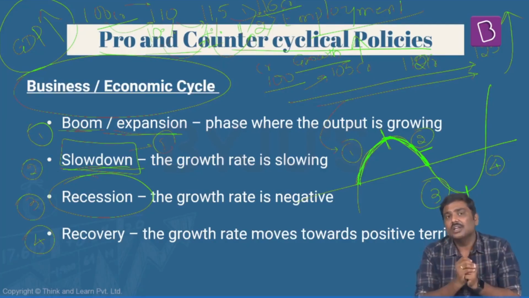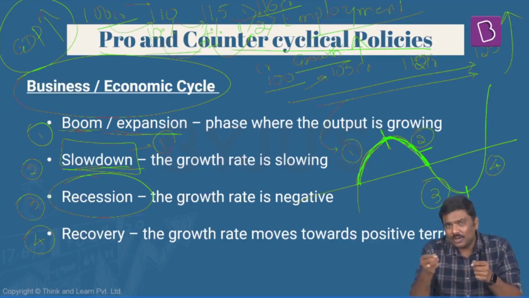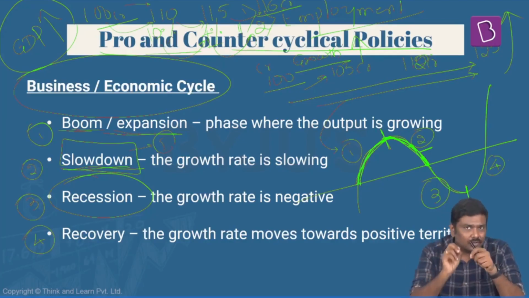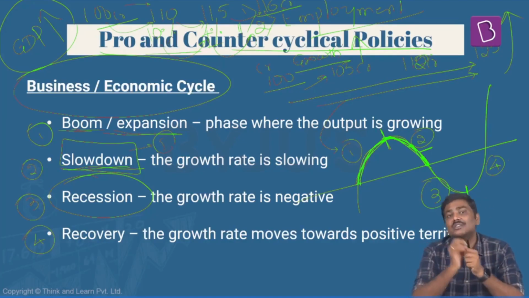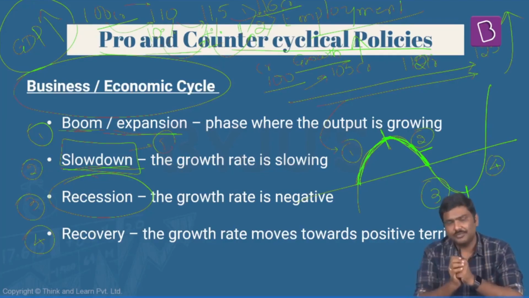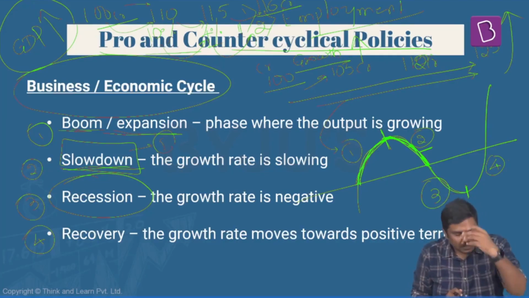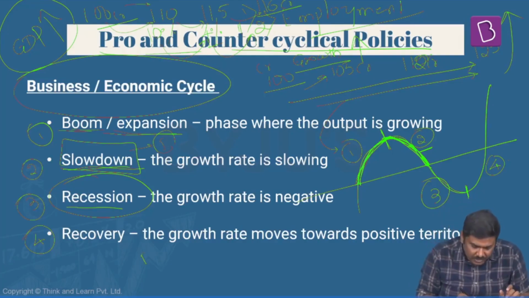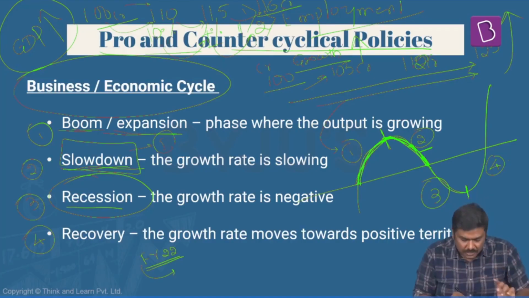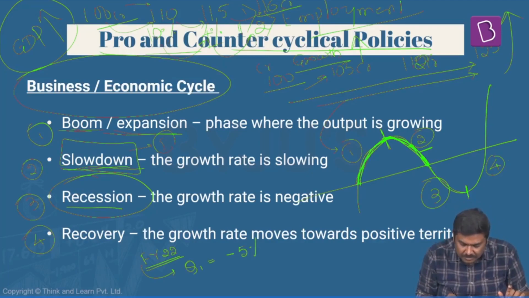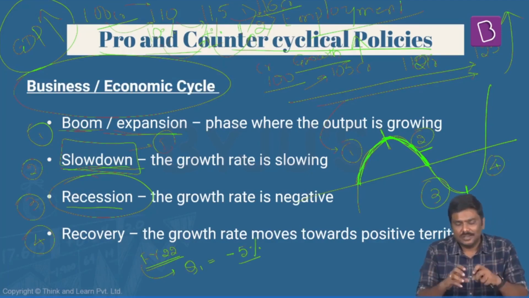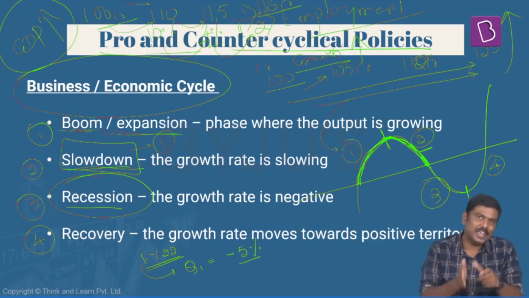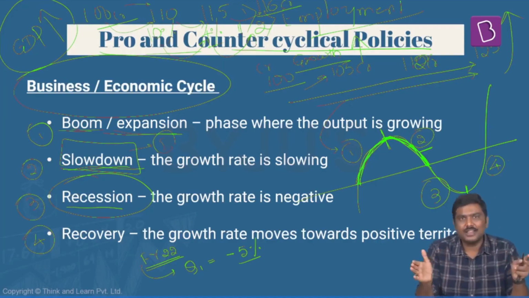This is important. Generally, when any economy registers a negative growth rate for 2 consecutive quarters, this is called a recession. Now, let me take a simple example to explain the idea of a recession. Let's take the financial year 22. Imagine that in the first quarter, the GDP growth rate is minus 5%. Minus 5% generally means what? The GDP value compared to the same quarter in the previous fiscal has actually come down.